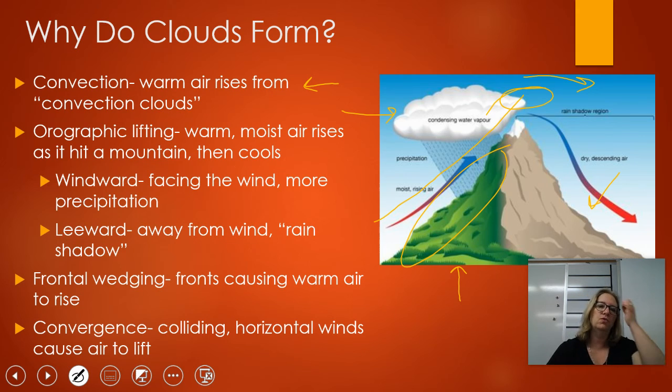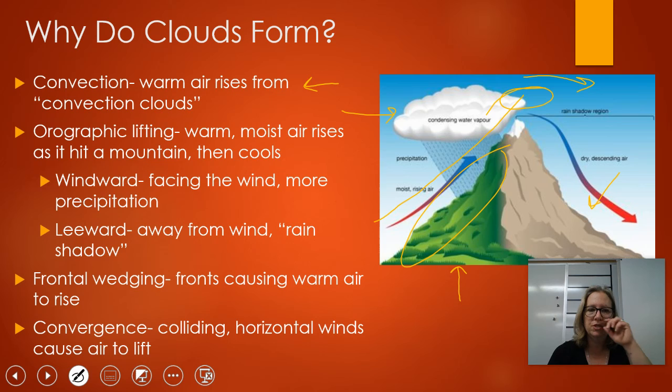We also get something known as frontal wedging. And basically, it's just when fronts come together. Most dramatically with cold fronts. Cold front comes in, boom, pushes a warm front up. That warm air cools down. Water can condense, clouds form, potentially storms, okay?